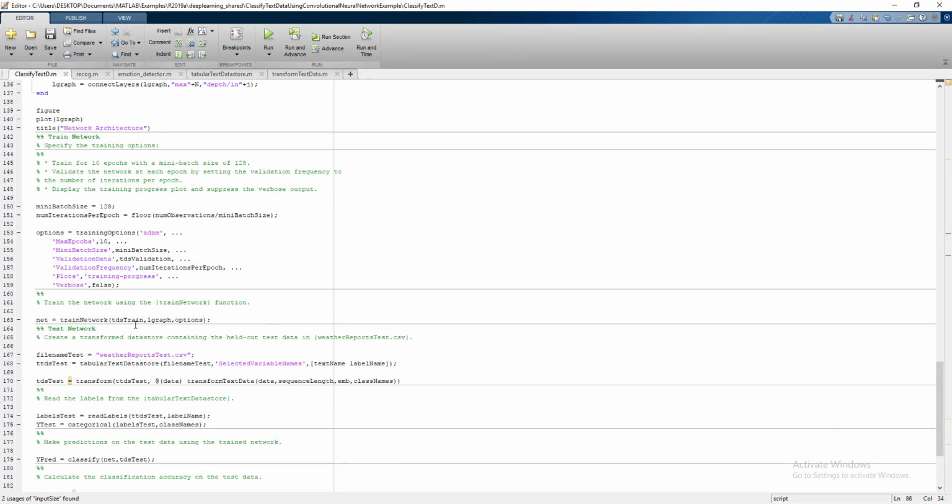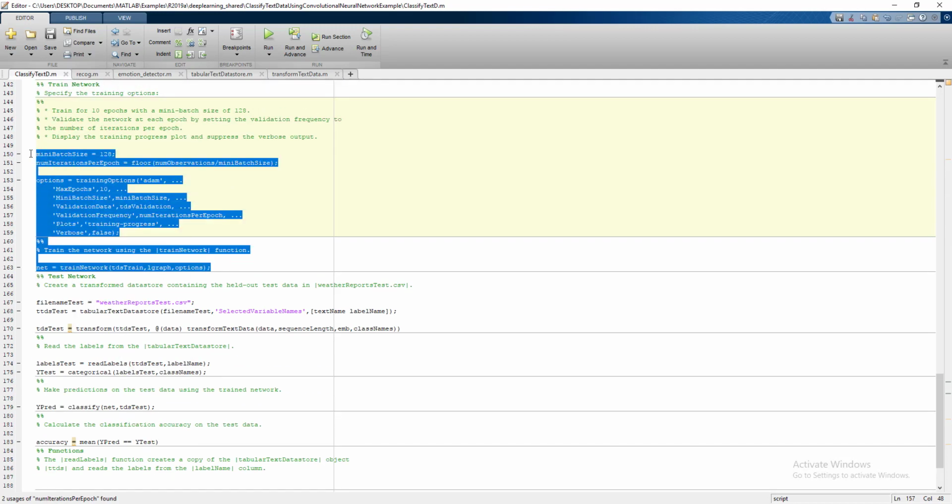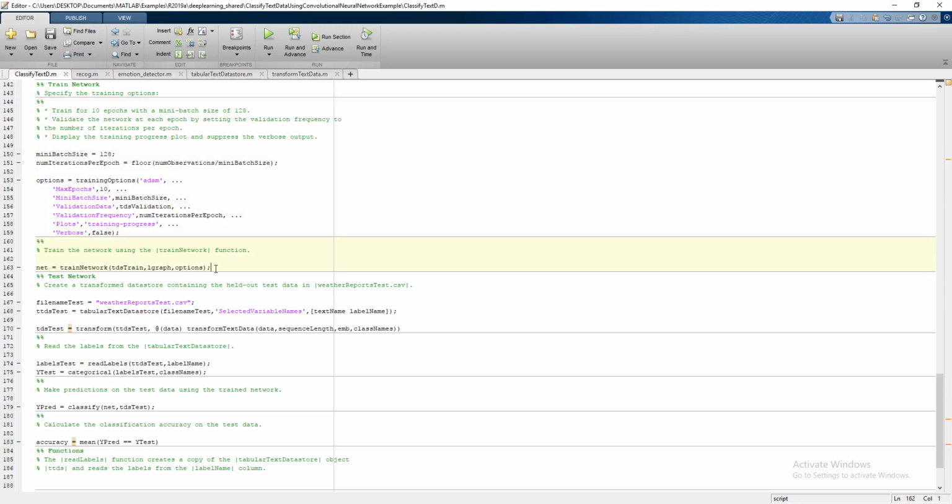So it's time to train our model. For initializing the training, we need to declare the training options. I'm using the Adam optimizer here. The number of epochs is 10. The batch size is the mini batch. The data for validation is the TDS validation data, which is processed the same way we processed the training data. Finally, once we design the parameters, it's time to train our model.